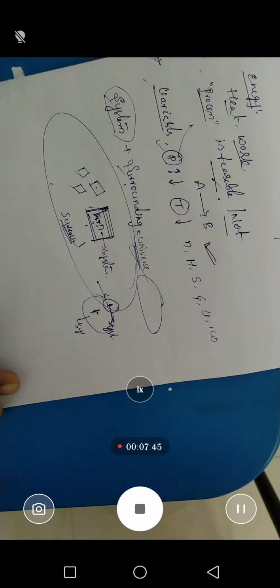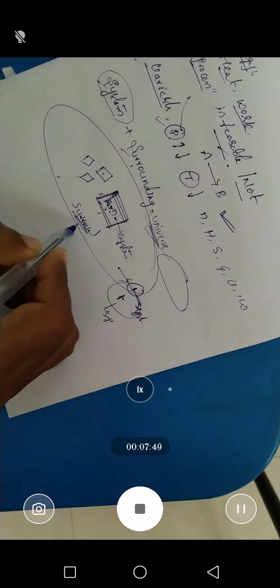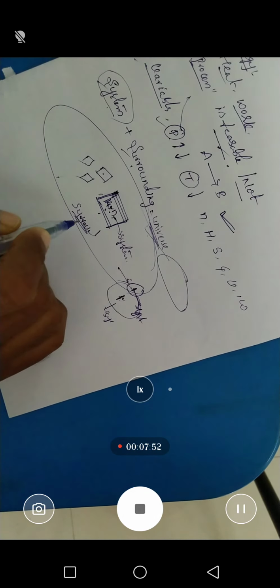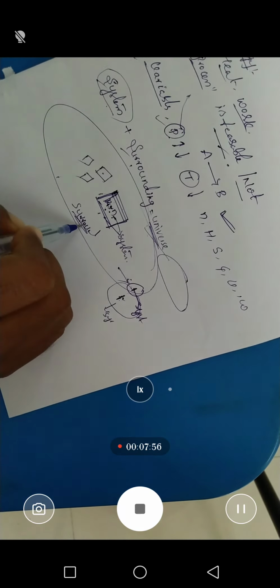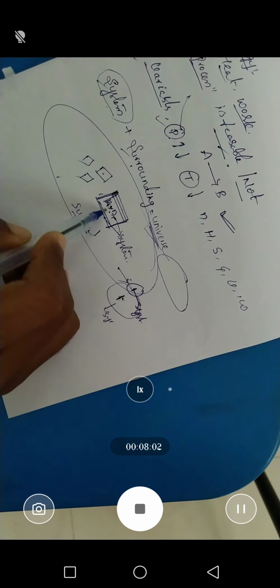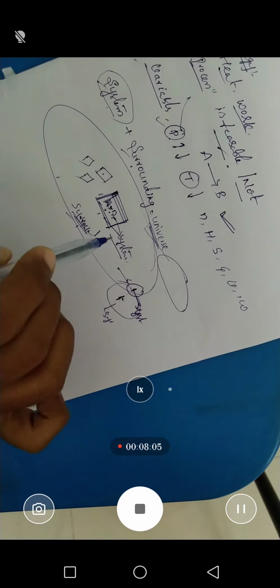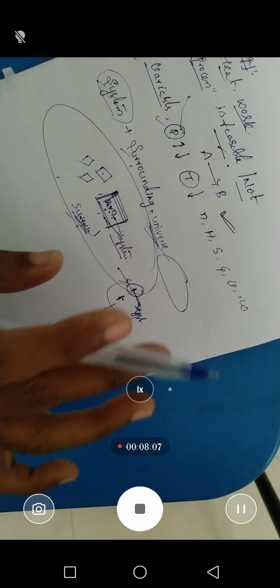Okay, next. If there is no surrounding, the system is meaningless. If there is no surrounding at all, we cannot concentrate on a particular topic or a particular part. So system and surrounding are both dependent on each other.